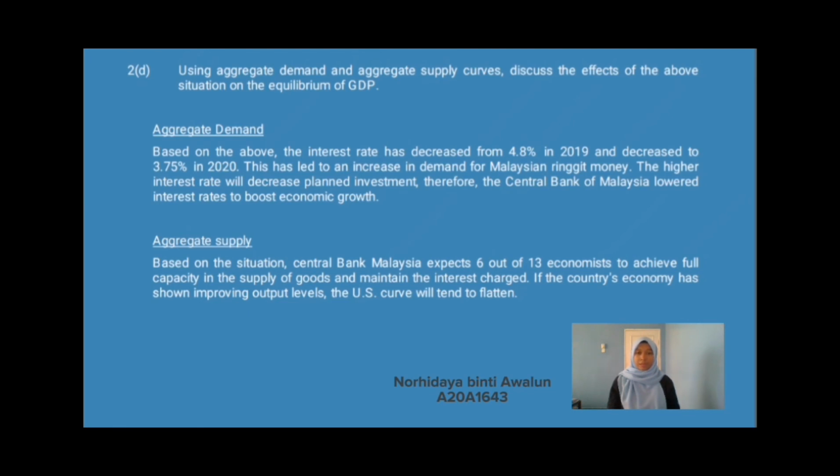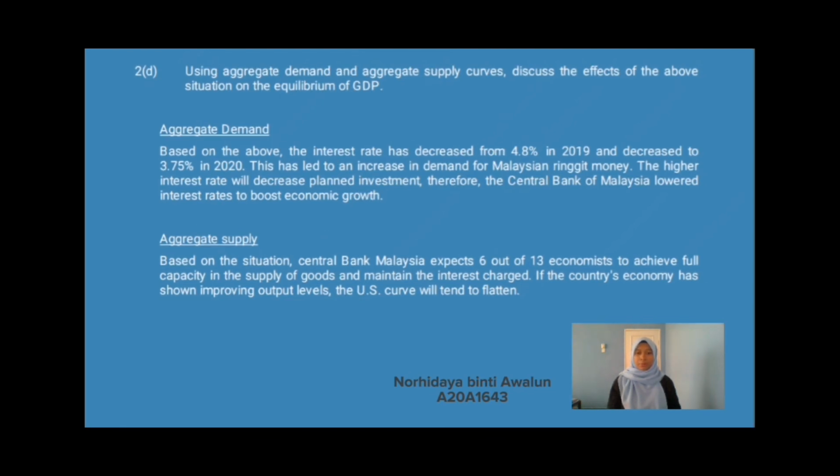The higher the interest rate, the more it will decrease planned investment. Therefore, the Central Bank of Malaysia lowered interest rates to boost economic growth. Next, aggregate supply. Based on the situation, the Central Bank of Malaysia expects 6 out of 13 economies to achieve full capacity in the supply of goods and maintain the interest rate. If the country's economy shows improving output levels, the AS curve will turn to flatten. That's all from me. Thank you.